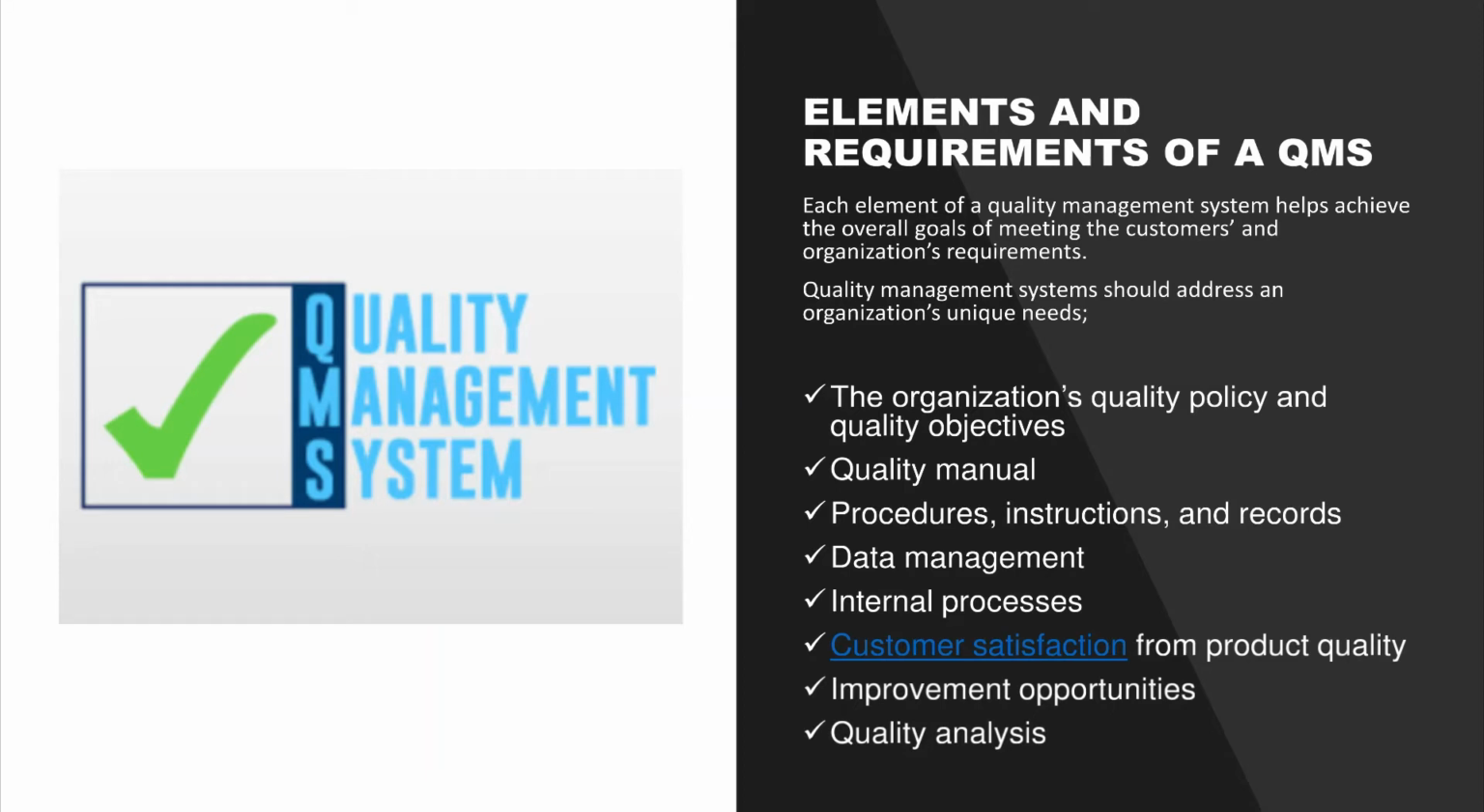Each element of a quality management system helps in achieving the overall goal, that is meeting the customer and organization requirements. To achieve that, the organization should have a quality policy and quality objectives. As mentioned earlier, each organization should have a vision of where they want to see themselves after 20 years or after 10 years. What is the mission of the organization? They should have a quality policy: what sort of image they want to create in the market. The quality policy has to be very clear.